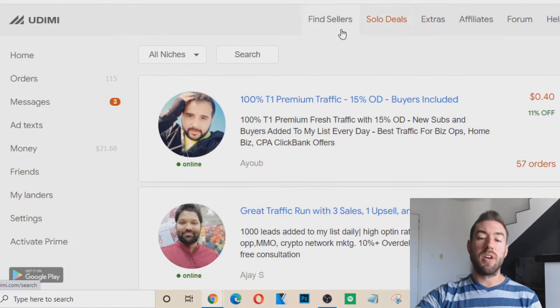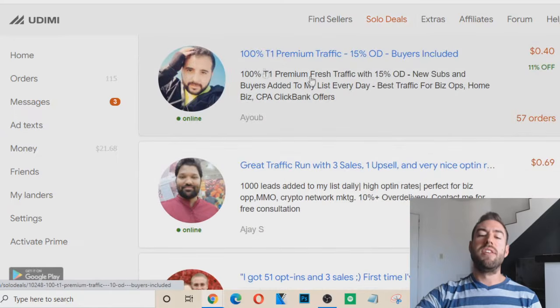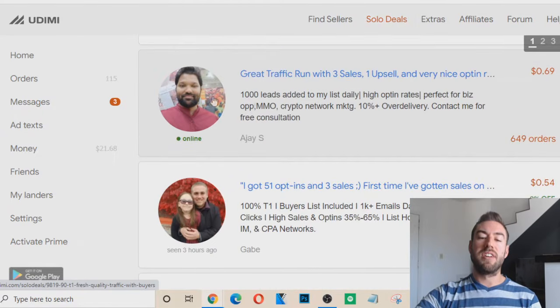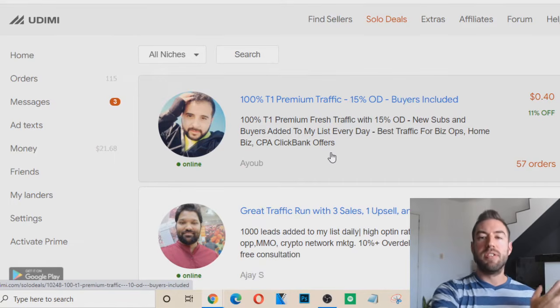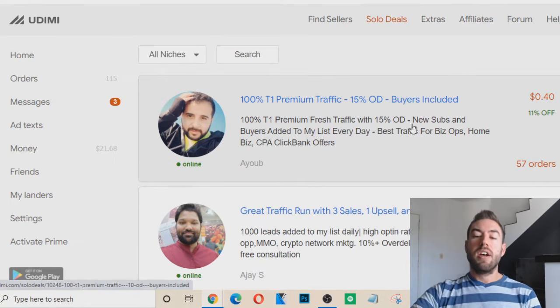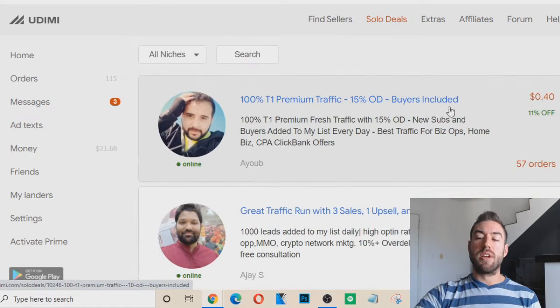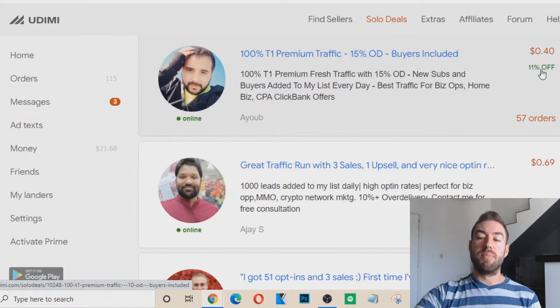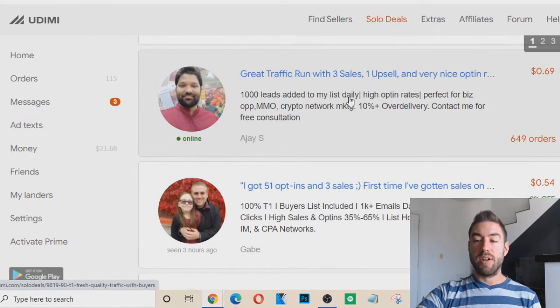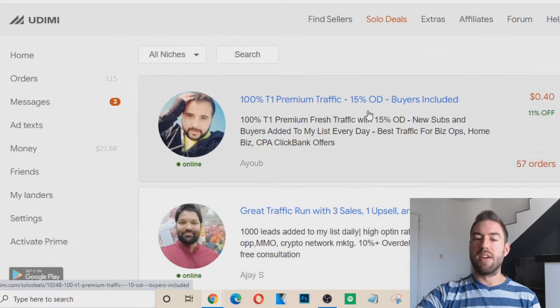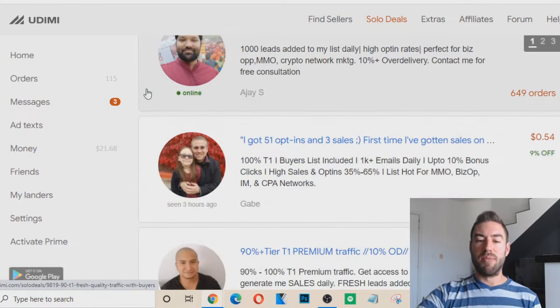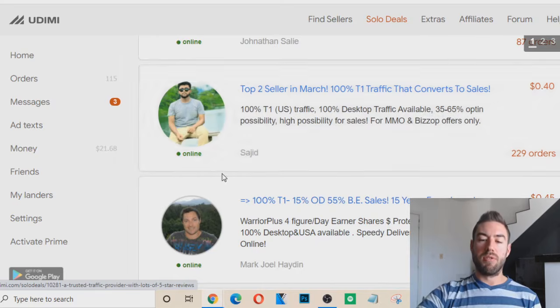Solo deals, okay, this is pretty cool. This is where vendors, okay, these are people that are selling solo ads, selling the right to send an email to their email list. Sometimes they have good deals, okay? So this person is 11% off right now. This one right here, 69 cents. Okay, so this one right here, 9% off. So in solo deals, you're going to find some discounts. You're going to find some limited time offers. You may want to consider going through here.